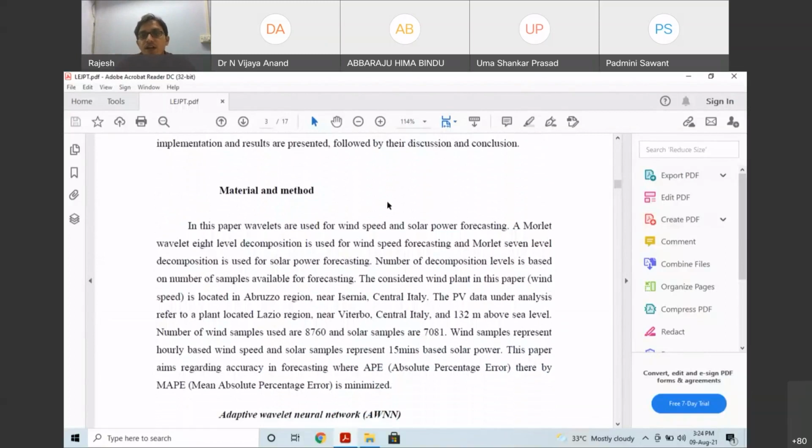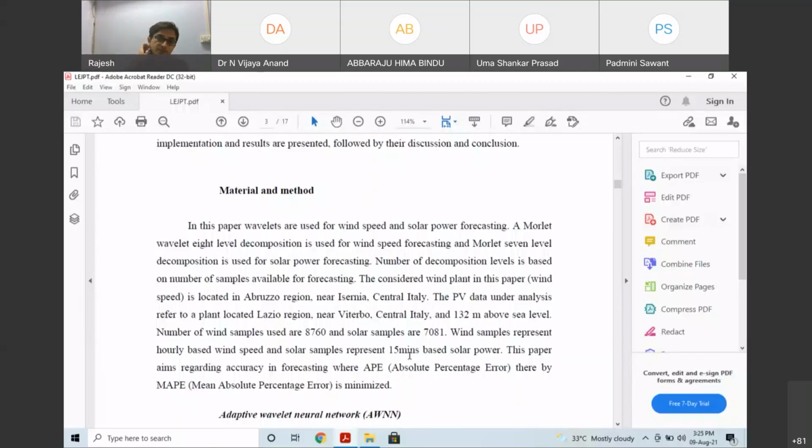Wavelets are used for wind speed and solar power forecasting, with a Morlet 8 level decomposition. Finally, in our analysis, we concluded that Morlet 8 level is the best suited that we have used. Okay, so where do we get this data? The data analytics refer to the plant located in the Legno region near Vebato, central Italy, at 132 meters above sea level.